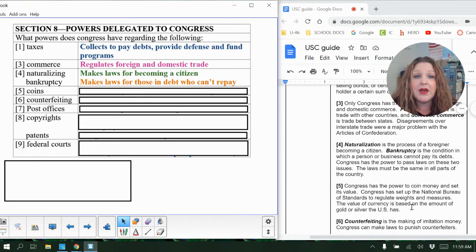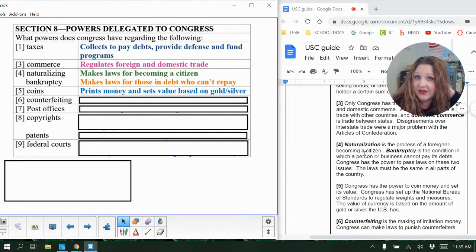And so what Congress has the power to do is, based on that gold and silver amount, they are going to print the money and they will set that value. They also decide what the money looks like, the weights and measurements. So again, specifically the coins, but in general, they are going to print all of the money. So print the paper money, and it's called coining the coins. So they make those coins as well.